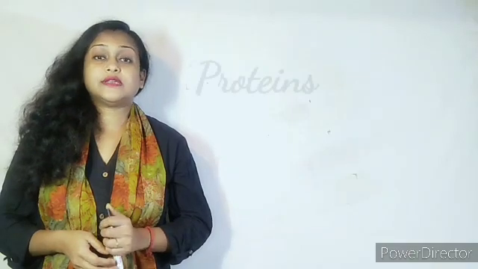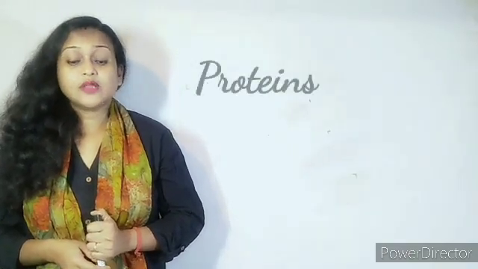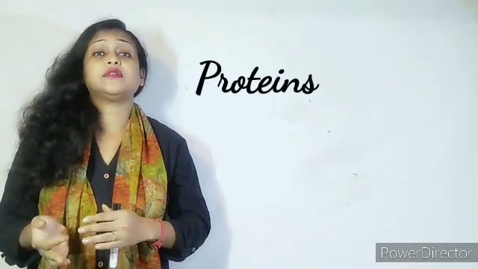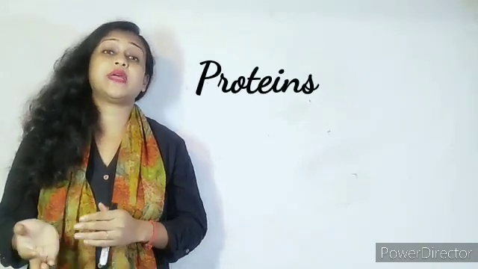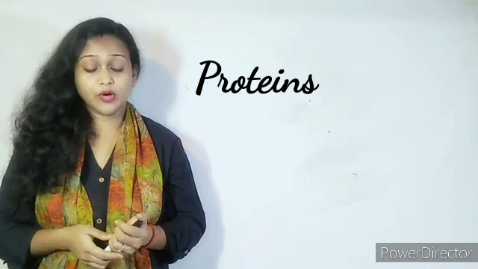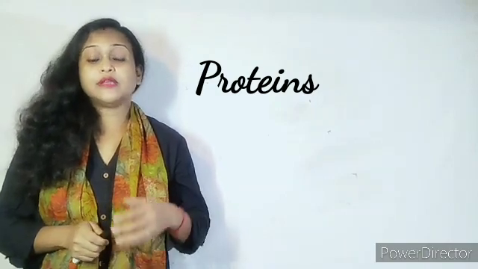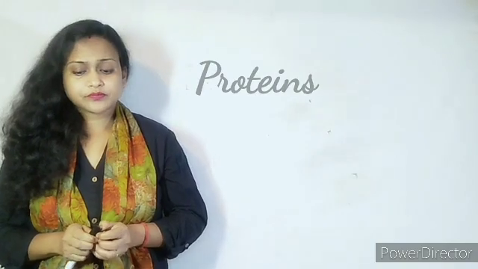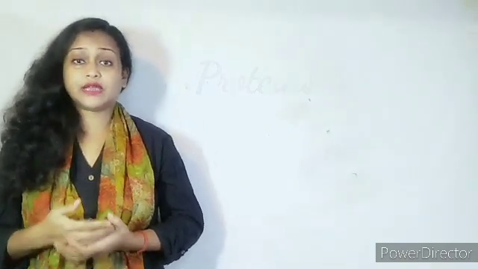The next nutrient that we will be talking about is protein. Protein helps the body to grow and repair the injured part of the body. Protein can be said to be a bodybuilding food. For our growth, we need to include a proper amount of protein in our diet.